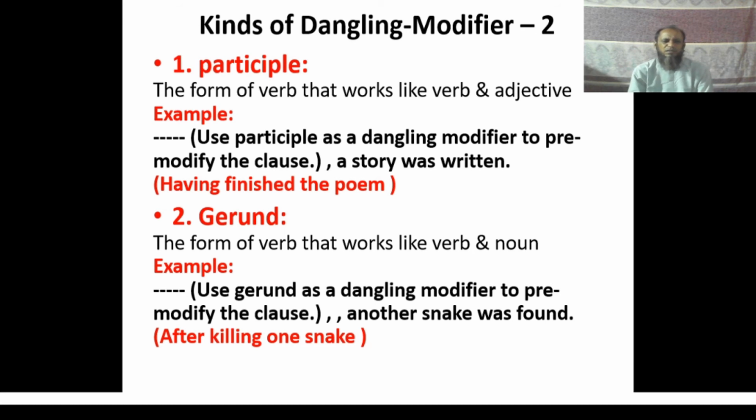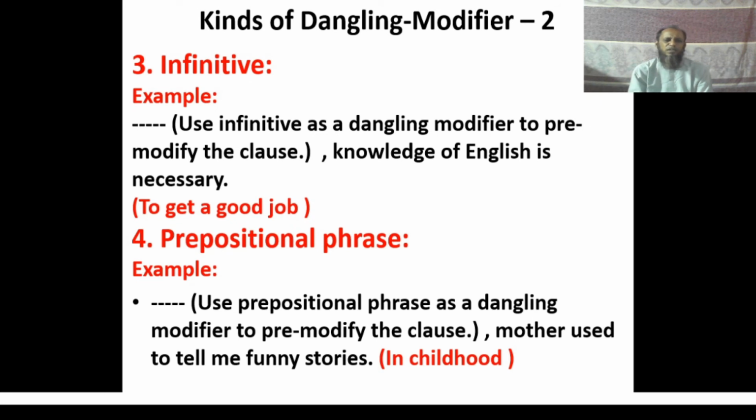Participle. Use a participle as a dangling modifier to pre-modify the clause. A story was written. So the participle having finished the poem has been used here as a dangling modifier to complete this sentence. So the complete sentence is: having finished the poem, a story was written. The second one, gerund. After killing one snake, another snake was found. Infinitive. Look at the example.